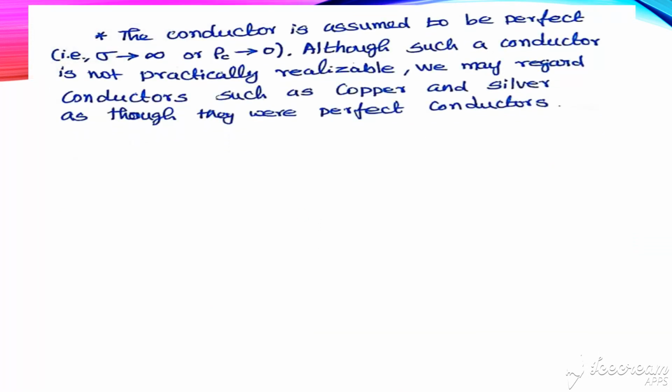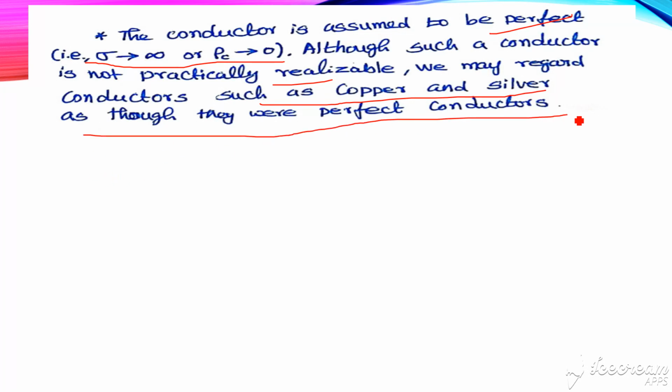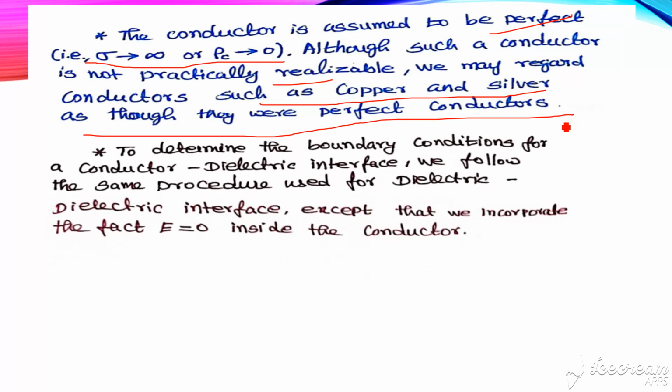So the conductors are assumed to be perfect. Sigma tends to infinity and the charge density rho c is equal to 0. Although such conductors are not practically realizable, we may regard conductors such as copper or silver as though they were perfect conductors. So to determine the boundary condition for the conductor dielectric interface, we follow the same procedure used in the dielectric interface, except that we incorporate the fact that E is equal to 0 inside the conductor.